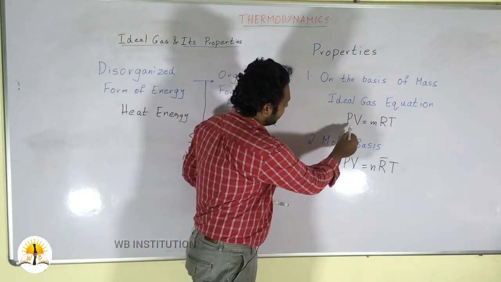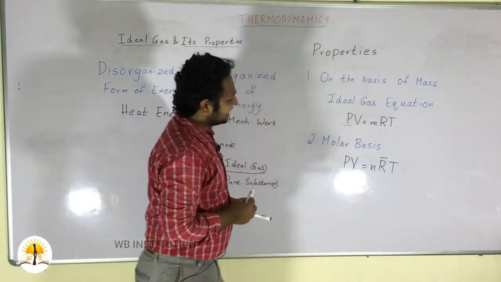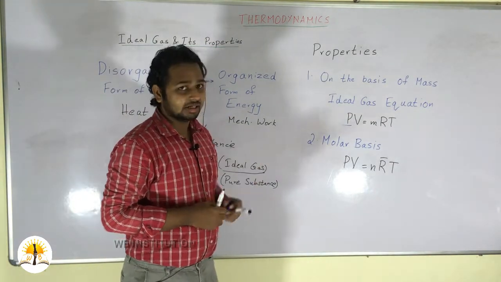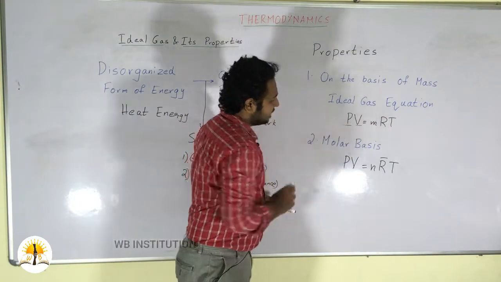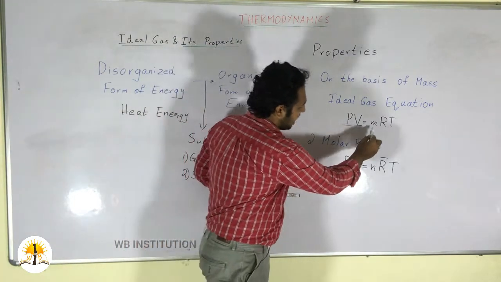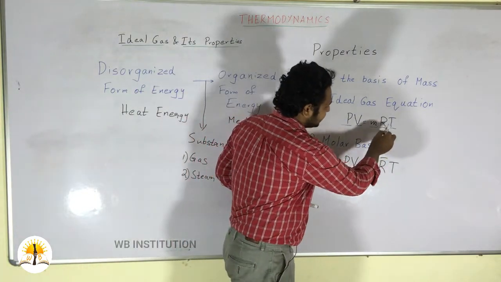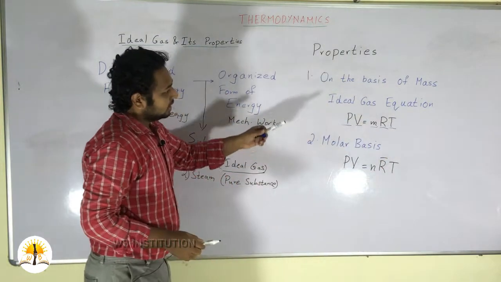Here, P is the pressure of the gas present in the system, given in kilopascal, V is the volume of the gas in meter cube, m is the mass, R is the characteristic gas constant, and T is the temperature in degree Kelvin. This is on the basis of mass.